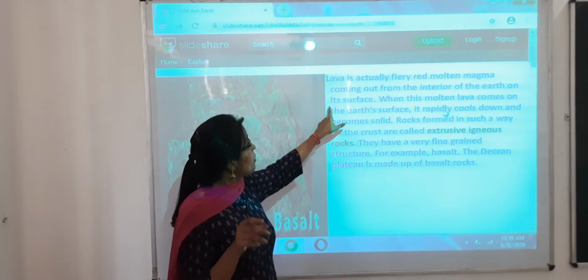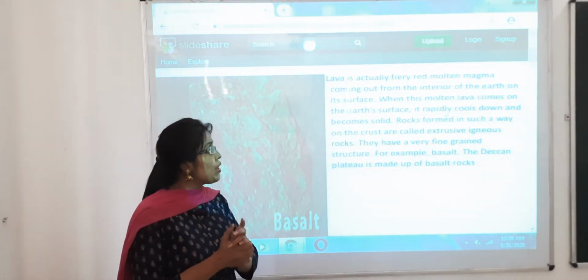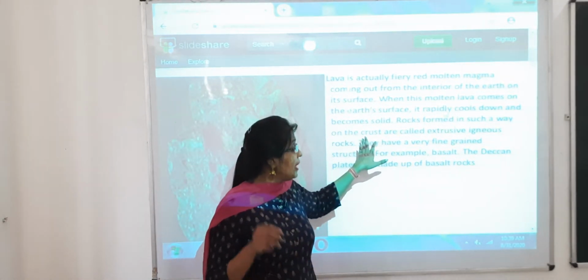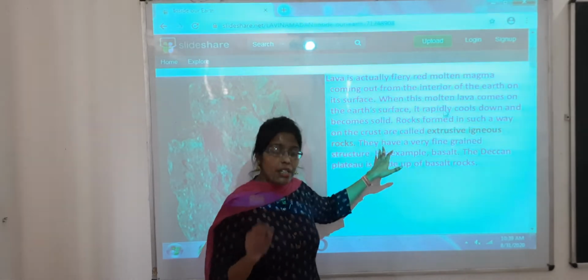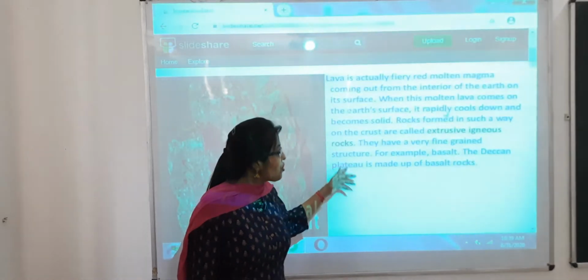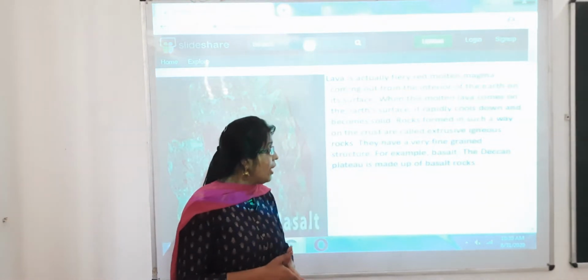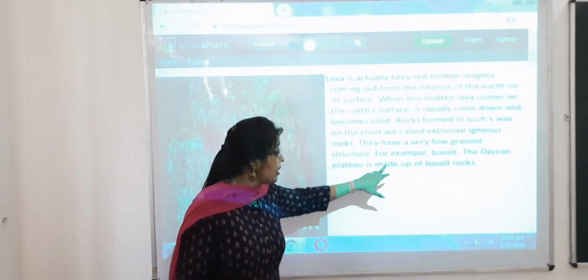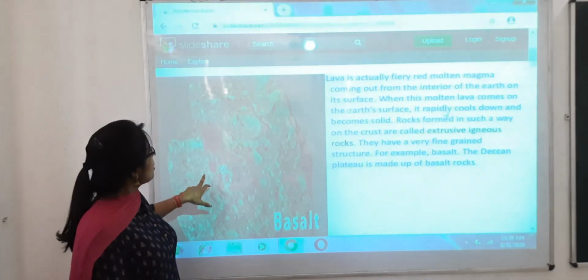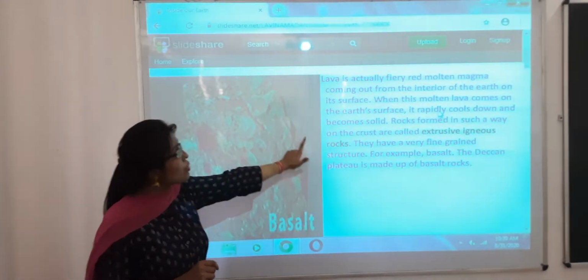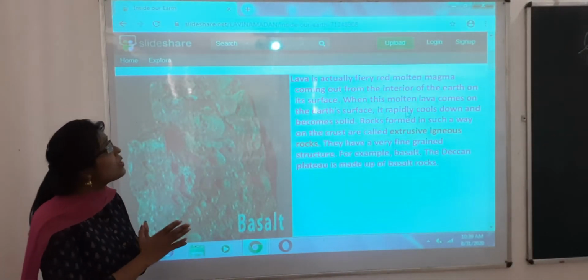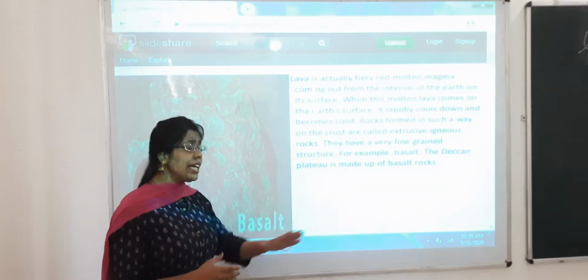When this molten lava comes onto the earth's surface, it cools down rapidly and becomes solid. When it becomes solid, it forms a kind of rock on the crust known as extrusive igneous rock, and it has a very fine grain texture. Basically, if you see the Deccan Trap region, the Deccan Plateau, there is a region known as basalt. In that region you will find basalt rocks, which is an extrusive igneous rock, found in the Deccan Plateau region.